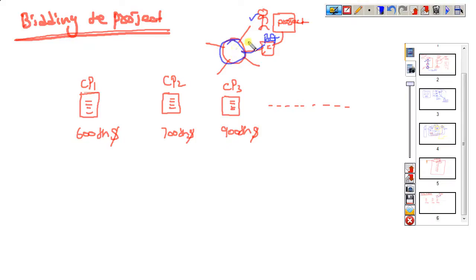These consultancy people inform different companies. Company one comes, and their estimate is that your project needs $600,000. We will finish your project in a quality manner, meaning as per their company standards.